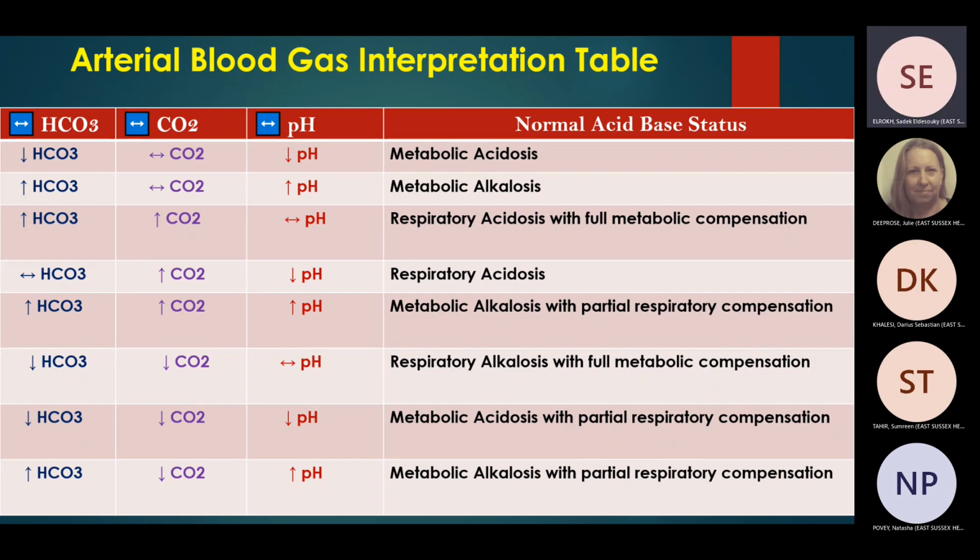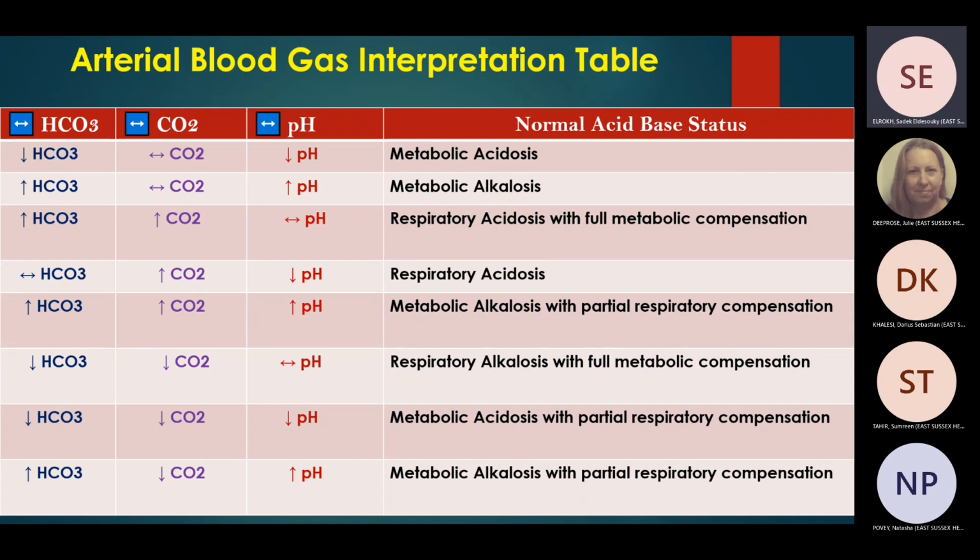Number two, pH is high, meaning that the patient is alkalotic. Is it respiratory or metabolic? We have to look at PCO2. PCO2 is normal, so this is not respiratory. Bicarb is high, so this is alkalotic. So this is metabolic alkalosis. Number three here, pH is normal, so this is normal acid-base balance, or there is some sort of compensation.